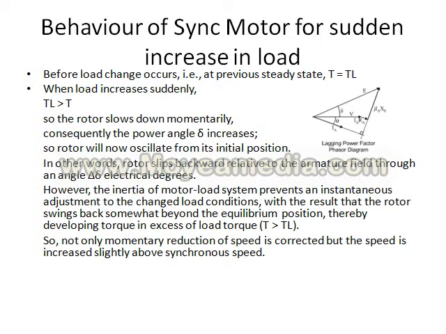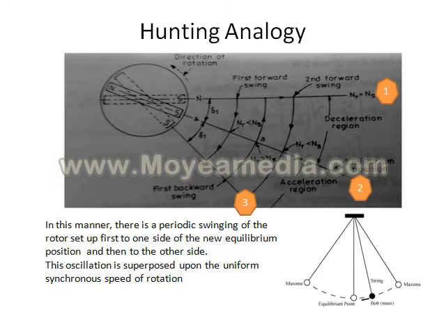Here the phasor diagram for a lagging power factor synchronous motor is shown, so that the angle delta which exists between E and V will increase. That is the impact of an increase in mechanical load on the shaft of the synchronous motor. The picture shows three operating points 1, 2, 3 corresponding to three different positions of the rotor.